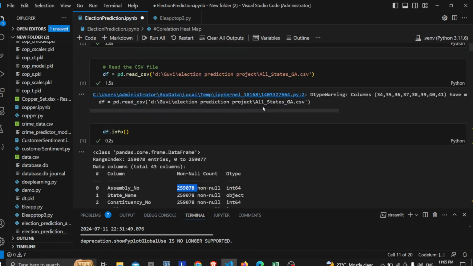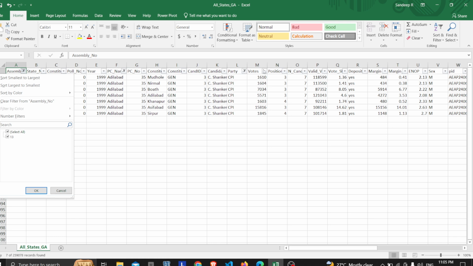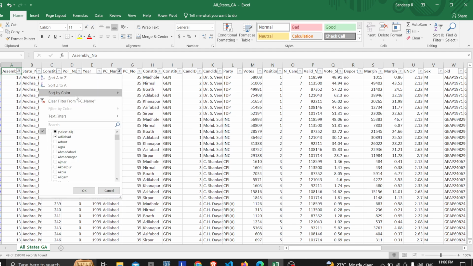Here I'm initially loading the requirements, like loading the data set that I've got. So we start by loading a data set containing past election data, which includes information such as state name, parliamentary constituency, candidate name, party, candidate's gender, and the year. It had almost 42 columns. So I've filtered it and kept it over here.